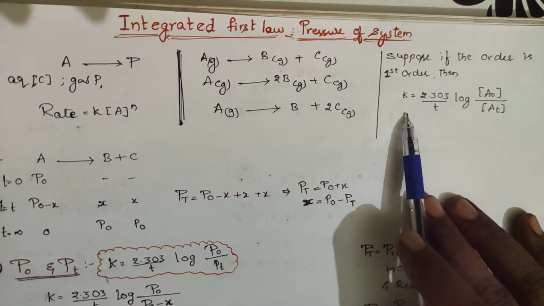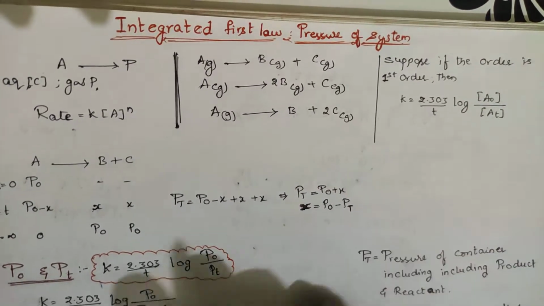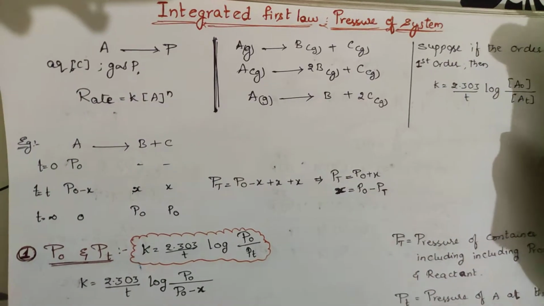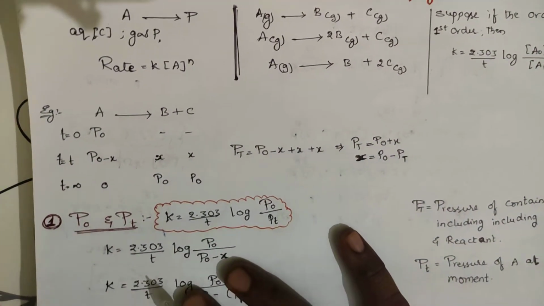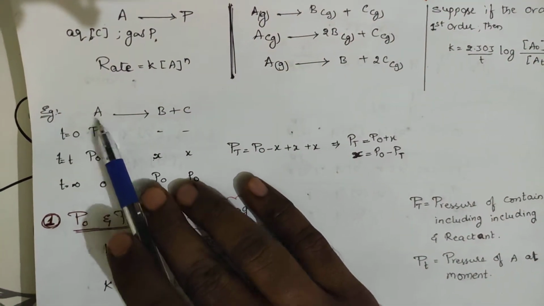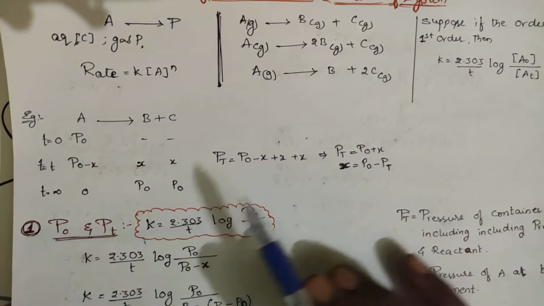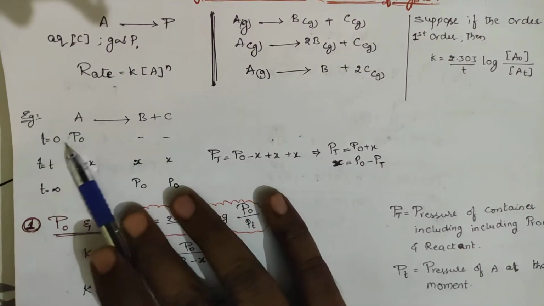According to first order, K is equal to 2.303 by T log initial concentration by the final concentration. This is the general equation we will be learning. Now let us substitute this equation with respect to pressures. Let me assume that A is there. I am taking this equation. You try for these two, and whatever value you get, comment that in the comment section. A is getting converted to B plus C. All are in the gaseous state itself.